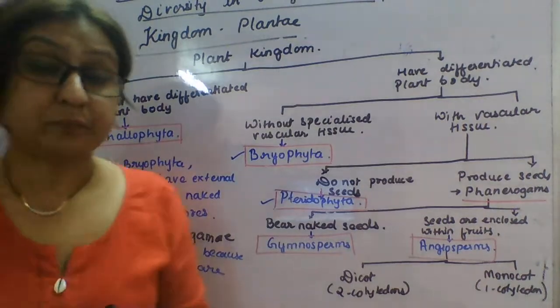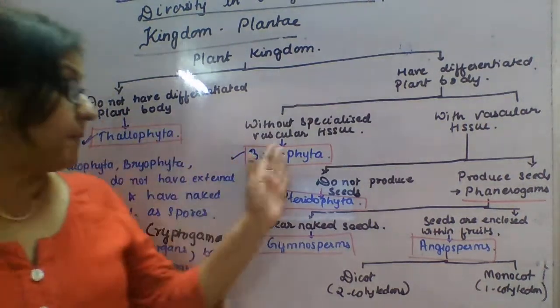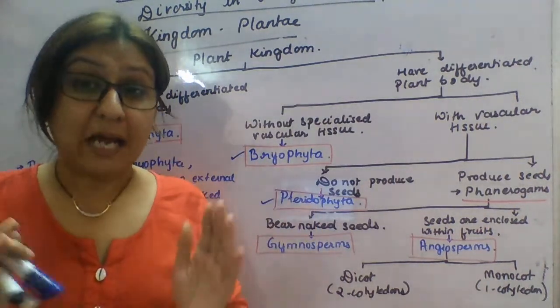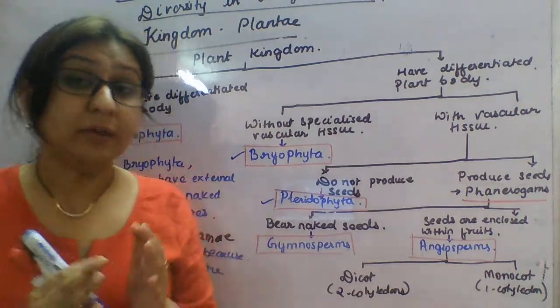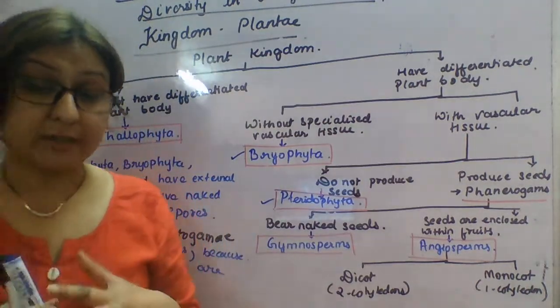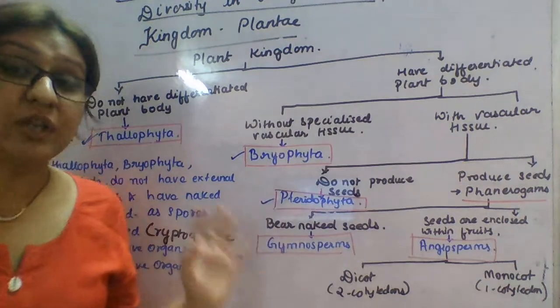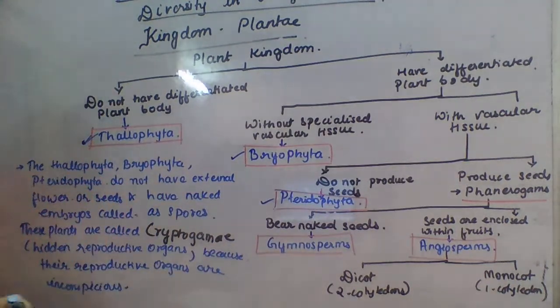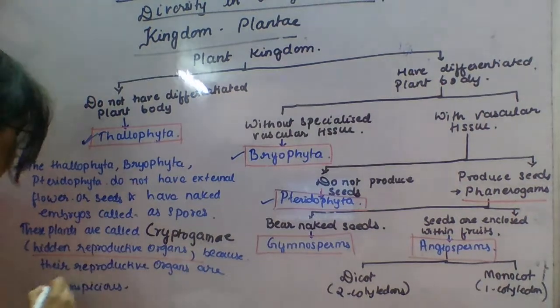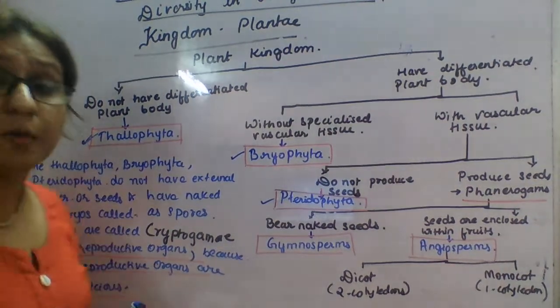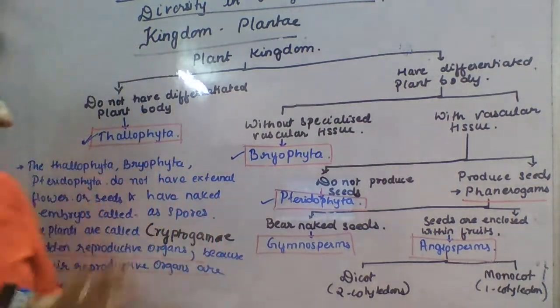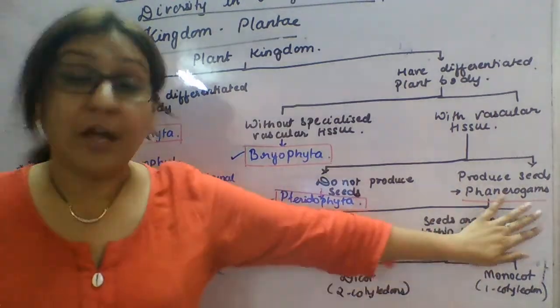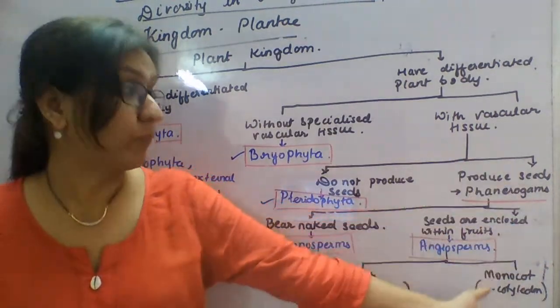So these three, Thallophyta, Bryophyta and Pteridophyta, have hidden reproductive organs. Underline this: hidden reproductive organs, because the reproductive organs are inconspicuous. This type of plants are called cryptogams, whereas phanerogams can produce seeds.